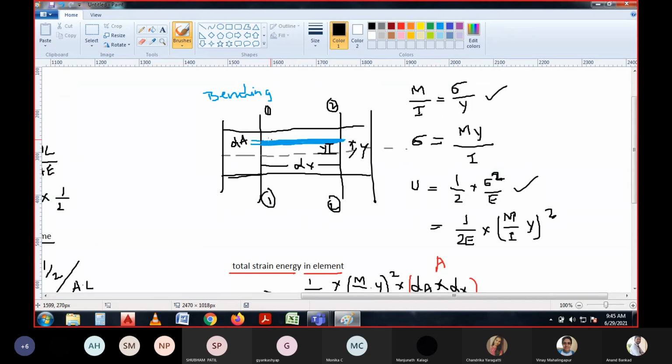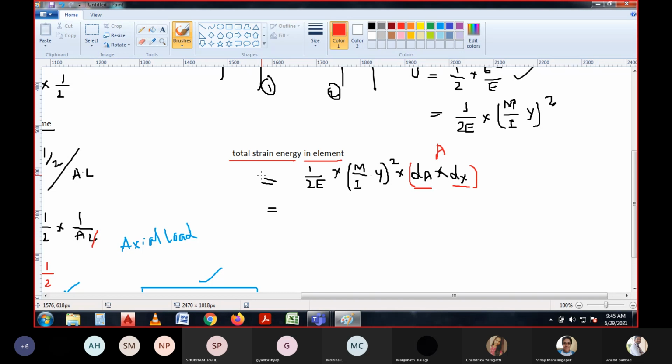So for the element of dA and dx, in section 1 and section 2, there are many elements that can be referred with thickness dA in this boundary, right? We can refer many elements like dA and dx in this total section 1 and 2. So for that reason, what I could write here is the summation, I will take the sum of all those elements of this total strain energy.